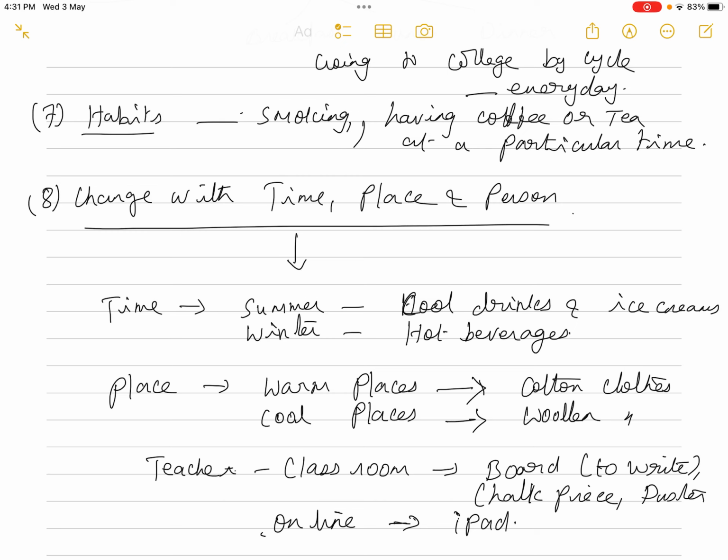Okay, so for example, when you take time, for the same person, in summer most of us prefer to have cool drinks or ice creams. But in winter, we prefer to have hot beverages. And when you take place, in warm places people prefer to have cotton clothes, but in cold climates, cold places, people prefer to have woolen clothes.